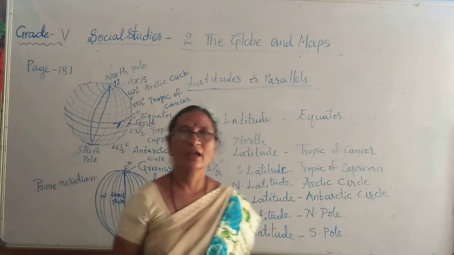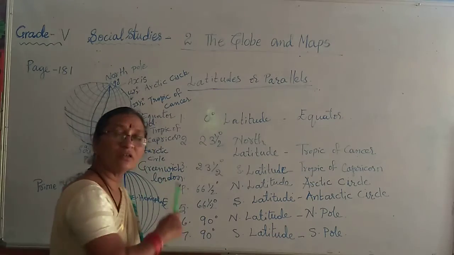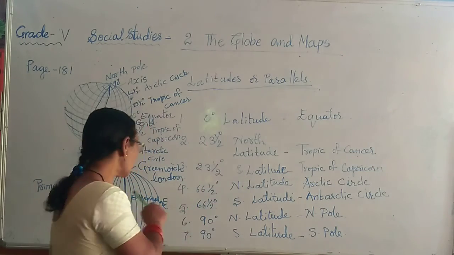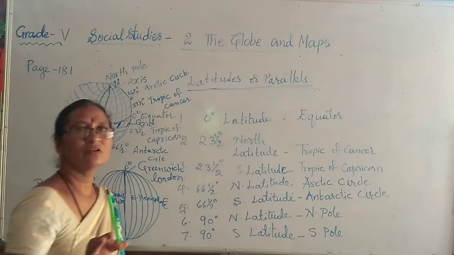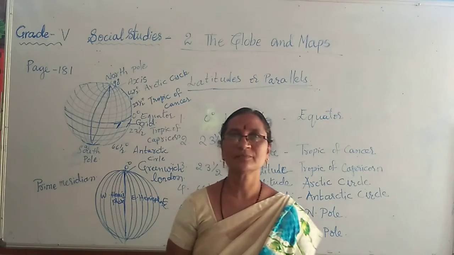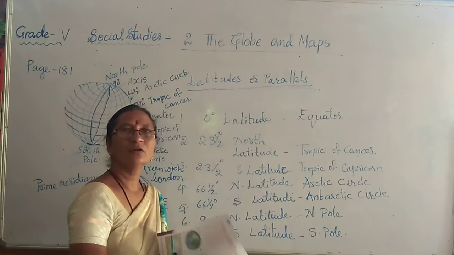And in latitudes we have learned that all the latitudes keep decreasing towards the poles, whereas here all longitudes are equal in length. All longitudes are equal in their length. Okay.